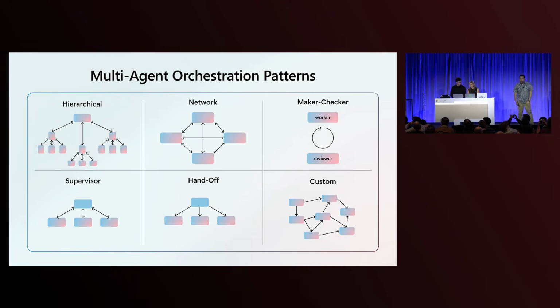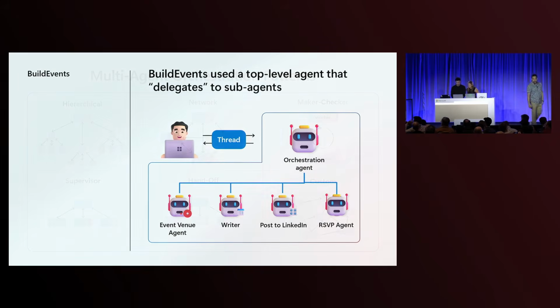But there's a ton of other different patterns that we can't get into here. For us, the build events used a top-level agent that delegated to sub-agents, and we used the function calling loop as a back channel to the voice controller so that it was updated on what happened. We would have the IDs of each call returned so that it knew, hey, I'm still working on this, this one is done. We also had a situation where some of them errored out, and we had that returned, and the voice controller would say, hey, sorry, I couldn't complete that task, something happens to be wrong with the service. And that was also surprising.